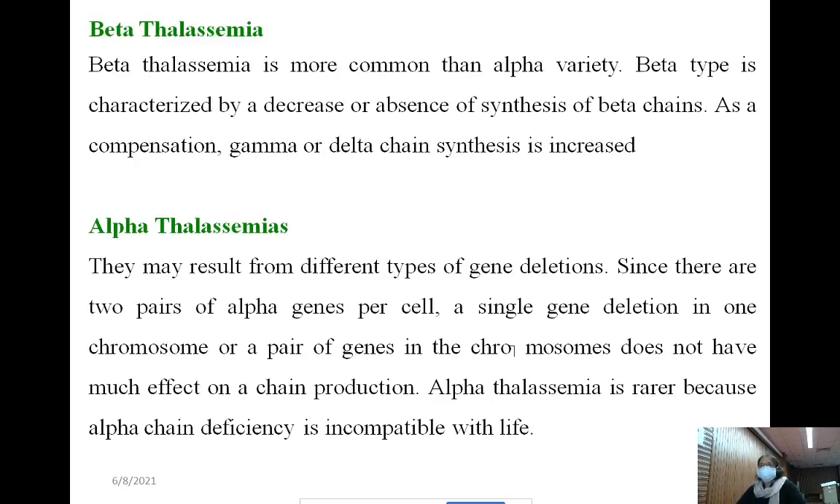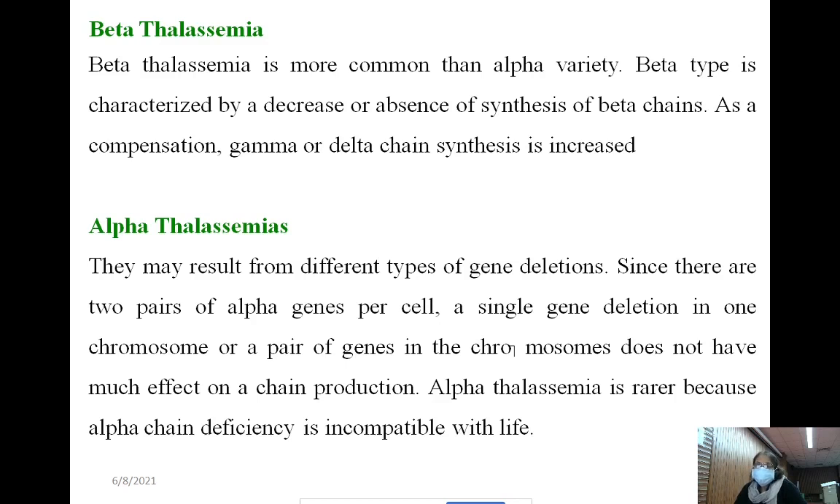Now beta thalassemia. Beta thalassemia is more common than the alpha variety. The beta type is characterized by a decrease or absence of synthesis of the beta chain. As a compensation, gamma or delta chain synthesis is increased. The body has a compensatory mechanism to make up for the loss, so as a result gamma and delta chain synthesis are increased.